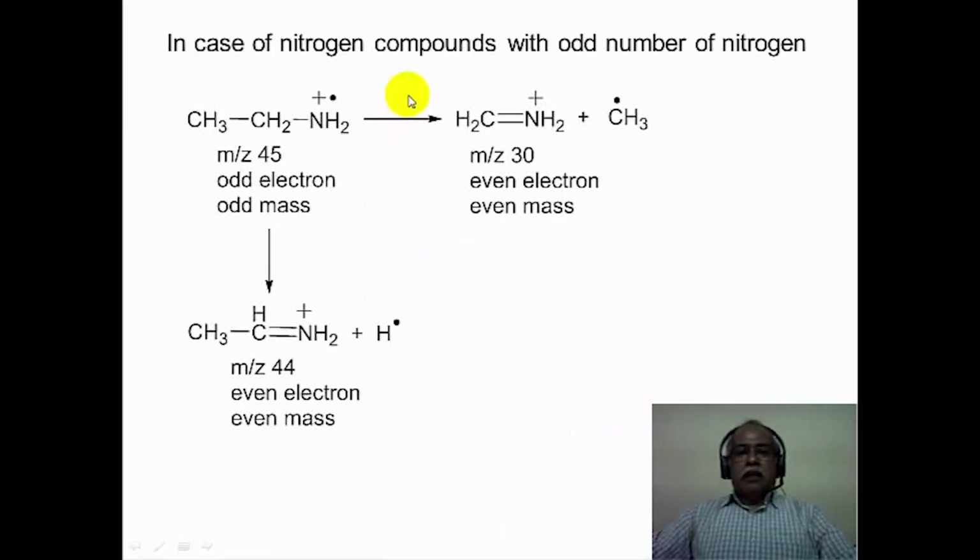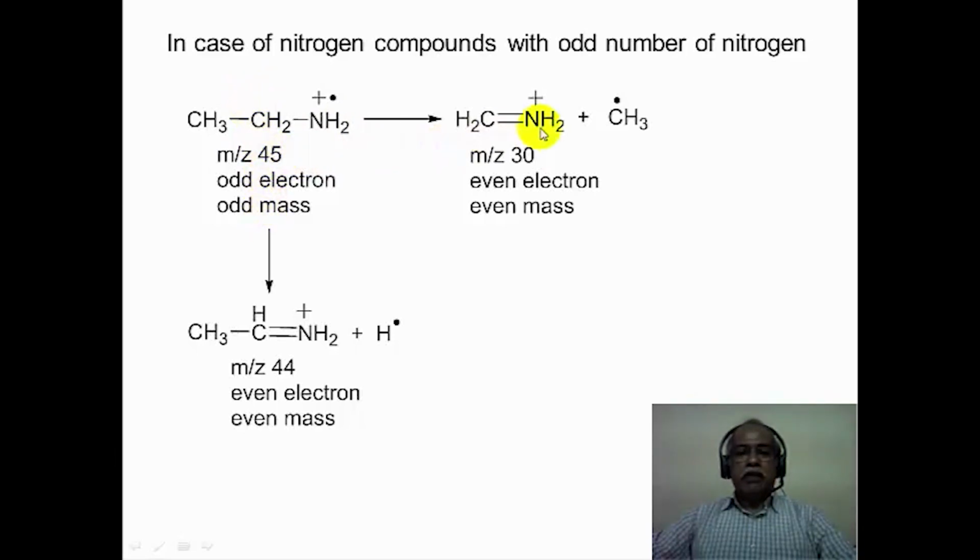Suppose in the case of a nitrogenous compound where there is an odd number of nitrogen, take the example of the ethylamine cation radical. Because of the presence of nitrogen, the mass is odd, but the molecular ion is also an odd electron molecular ion. So both the mass as well as the electron count are odd in this particular case. When a fragmentation takes place, there are two types of fragmentation that can take place.